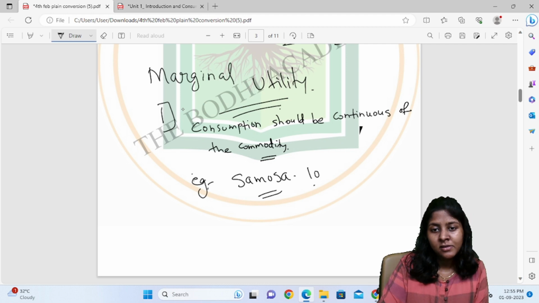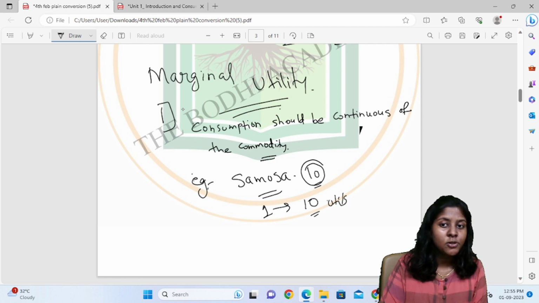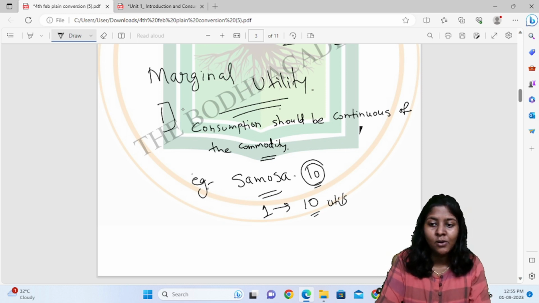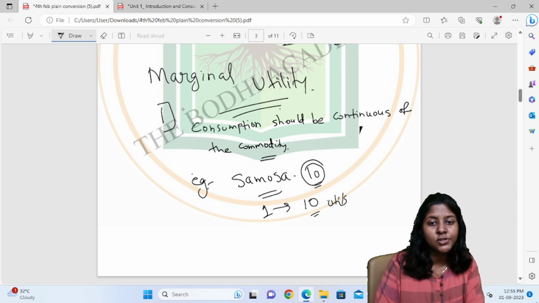There are 10 samosas. After eating one samosa, I will get a total satisfaction of 10 utils. As I said, the process should be continuous, this is the assumption. It should not be like eating a samosa at 9 a.m. and then the second samosa at 10 a.m. Then you won't be able to achieve that marginal utility.